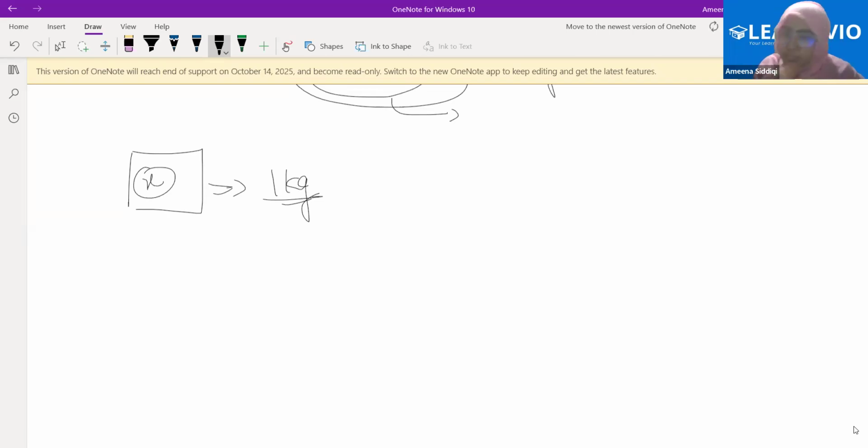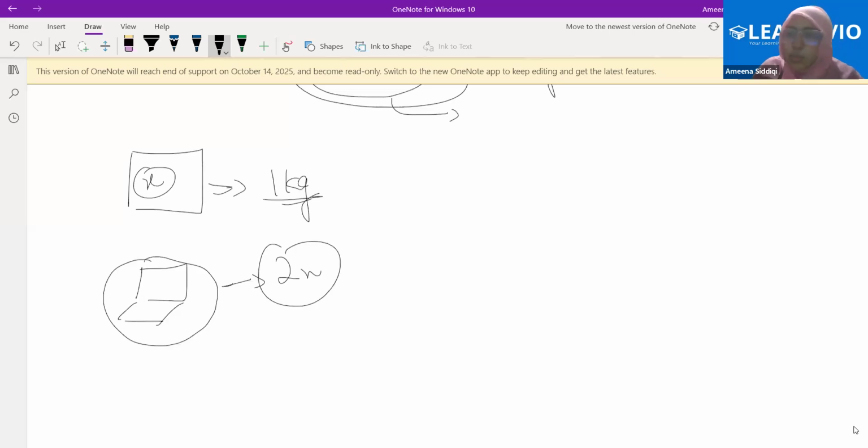Yes, ma'am. Now I say, I want to weigh my laptop. When I weighed my laptop, it was coming as 2x. Therefore, I'm saying it is 2 kgs. What do I mean if I'm saying the laptop weighs 2 kgs? The mass of my laptop is twice the mass of that square, because I have taken the mass of that square as 1 kg. Are you getting that?